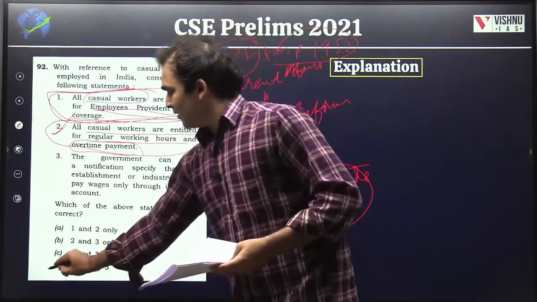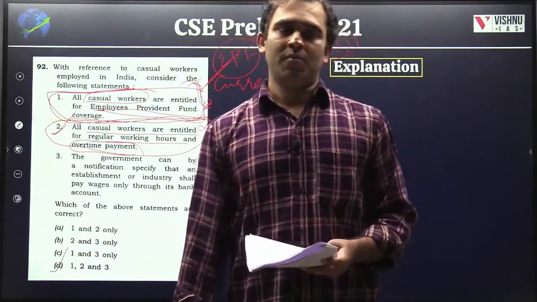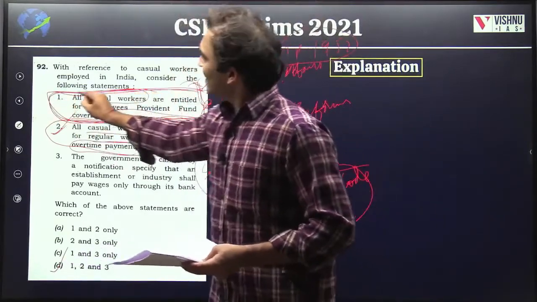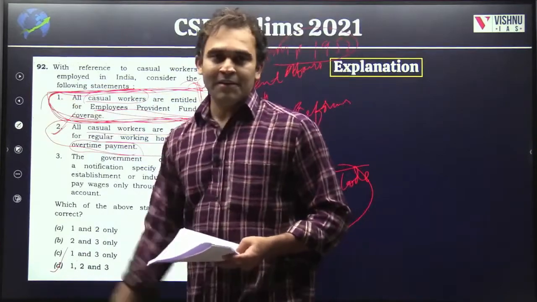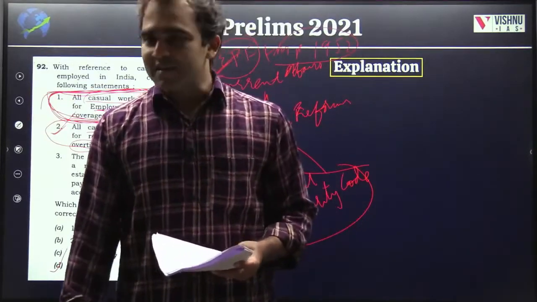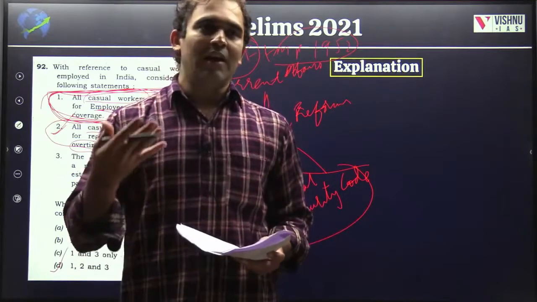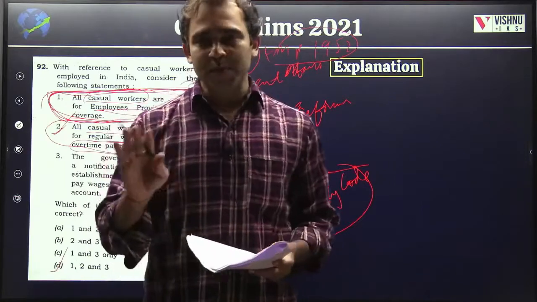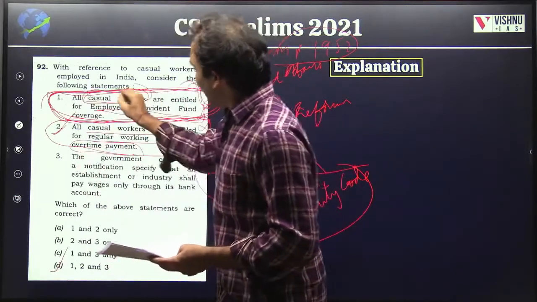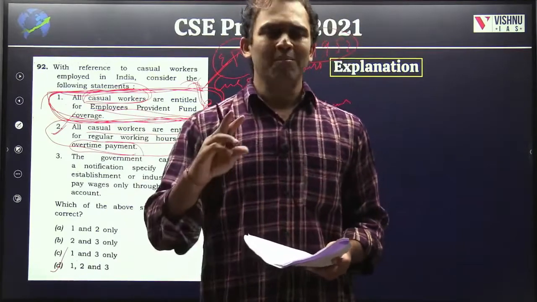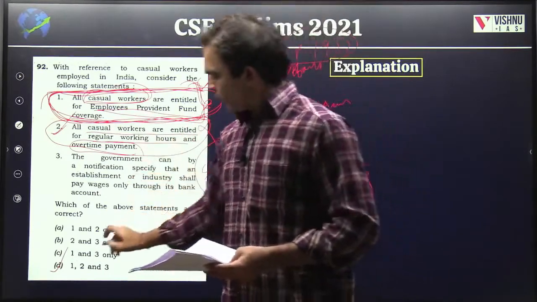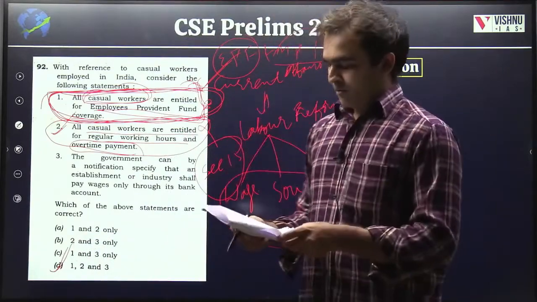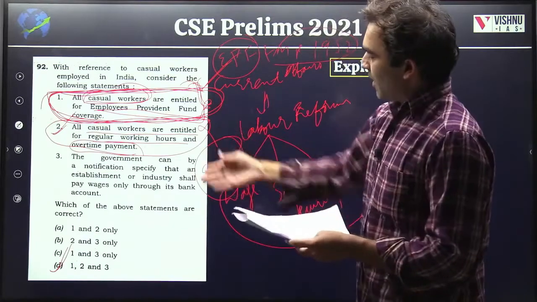So all three are the answers for this question. So it will be your 1, 2 and 3. There is some confusion regarding this particular point, because it is not in the Act itself, but rather has come through multiple High Court judgments, and there is a 2016 circular by EPFO which specifically said that all casual workers are entitled. So there may be some debate, but if you ask me, it is 1, 2 and 3. We should see how people are going to interpret it. So the answer will be 1, 2 and 3.